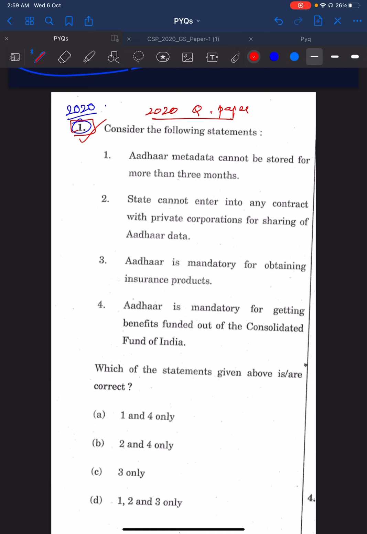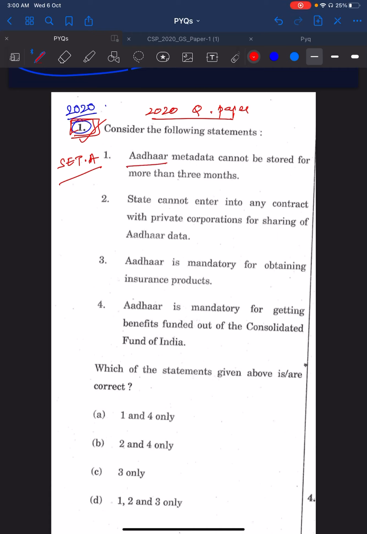In these last few days, that is 4 days, you can just go through the previous year questions and understand the topics which are asked in the previous year papers, and thereby get a kind of hint for the 2021 question paper. So let's start with the 2020 first question. This is set A I am referring to here. Set A, first question from 2020.